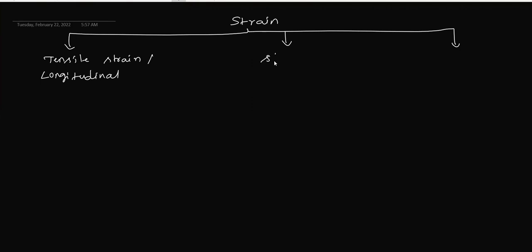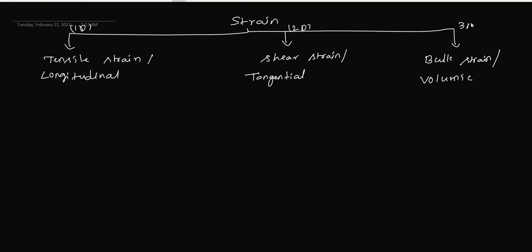Then we have shear strain, or this also can be called tangential strain. One more is bulk strain, or this also can be called volumic strain. Earlier we discussed this in stress, similarly here. This is one dimensional, this is two dimensional, this is three dimensional, which we are going to discuss.